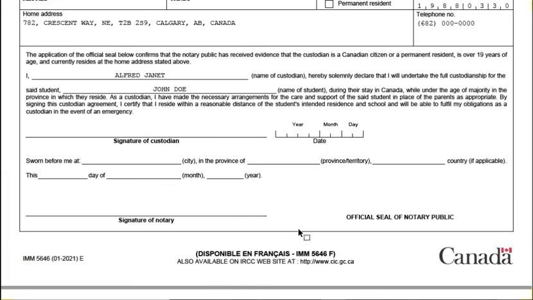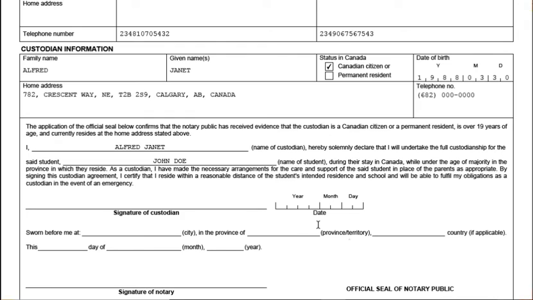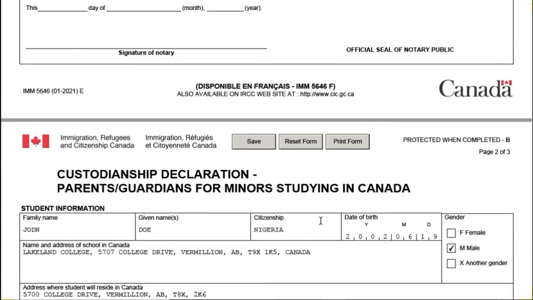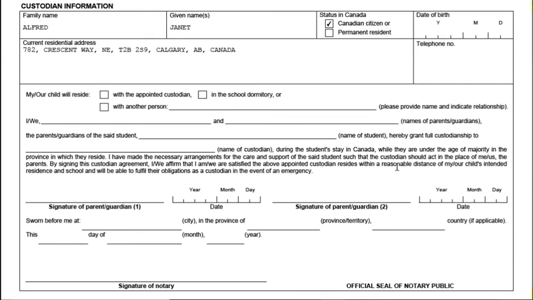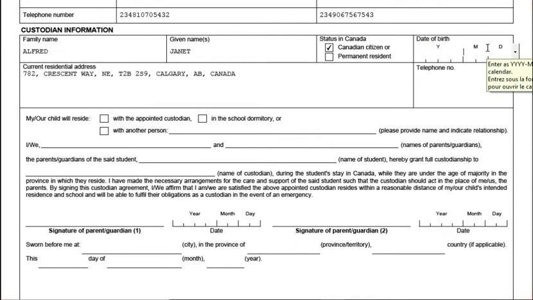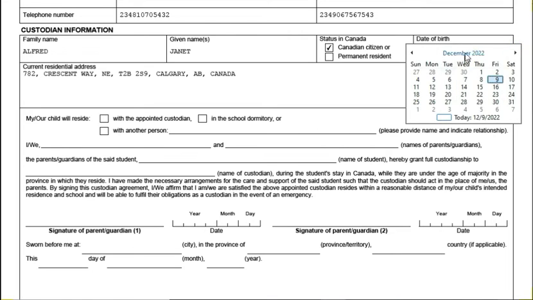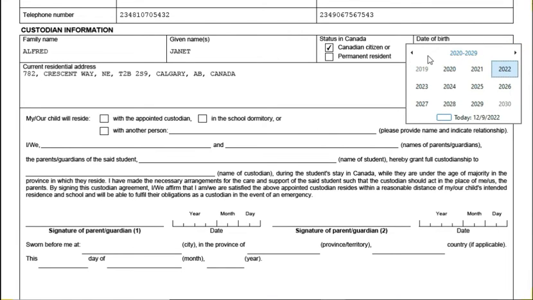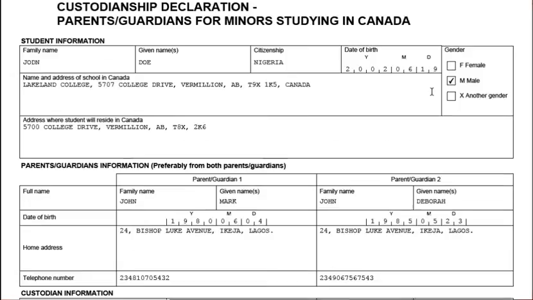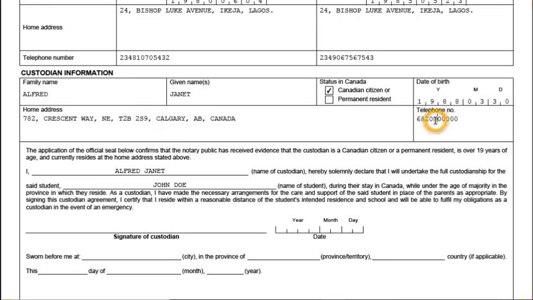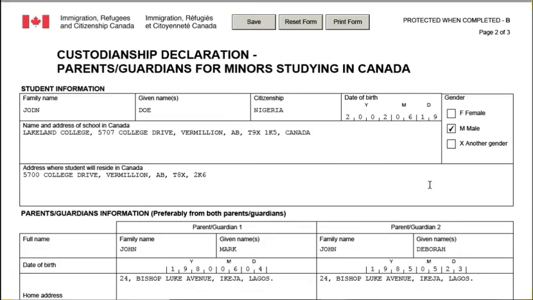Then the date of birth, we have 1988, 30th of March 1988. On the telephone number, we can copy the telephone number also.